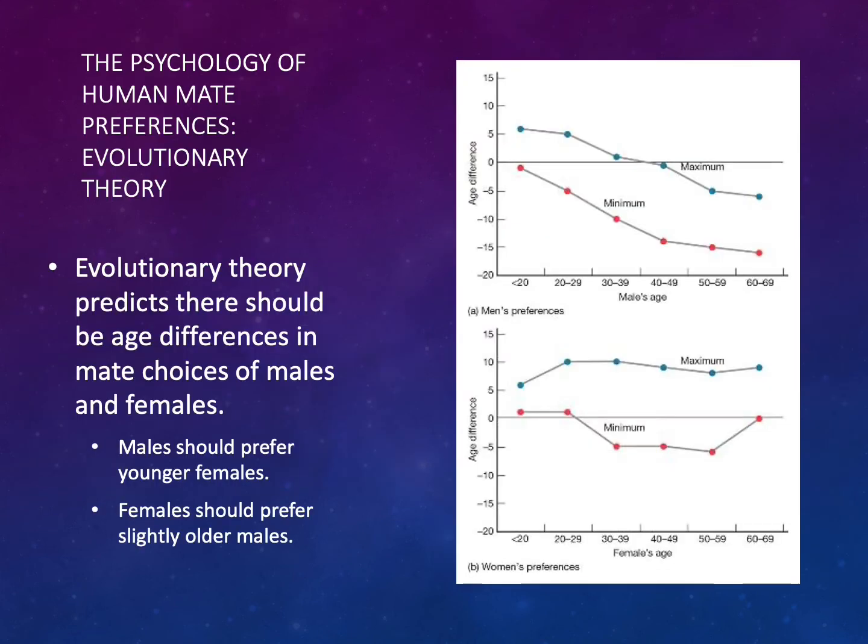As we've already mentioned, the limiting factor for female reproductive success is access to adequate resources, and the limiting factor for male reproductive success is access to fertile females. According to evolutionary theory, natural selection should favor females who are attracted to males who can provide these resources, whereas males should be attracted to fertile females. In humans, this partially plays out in age preferences.